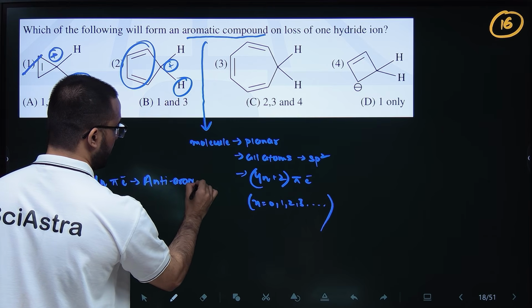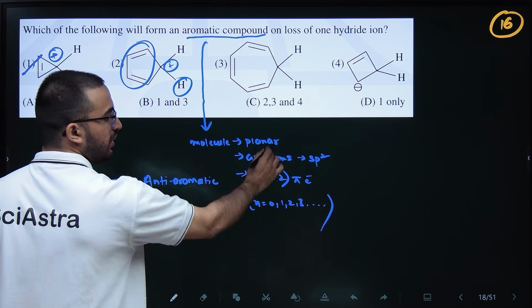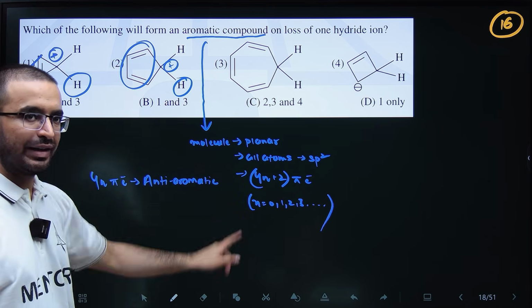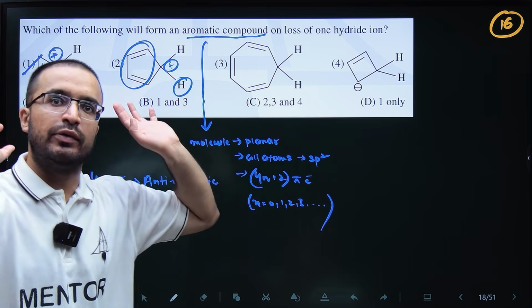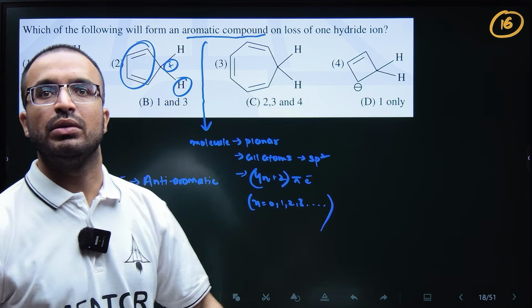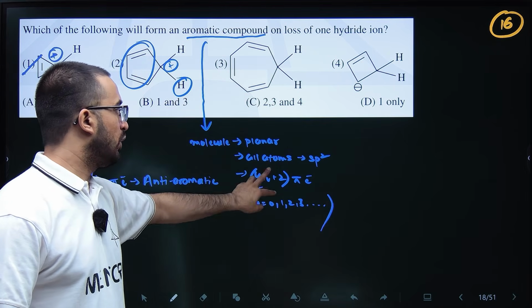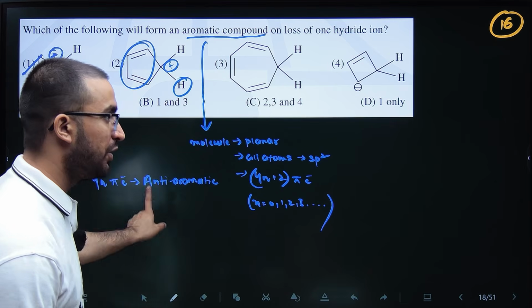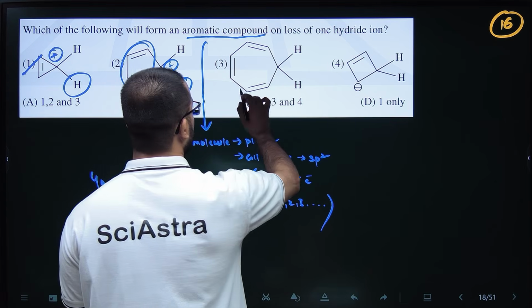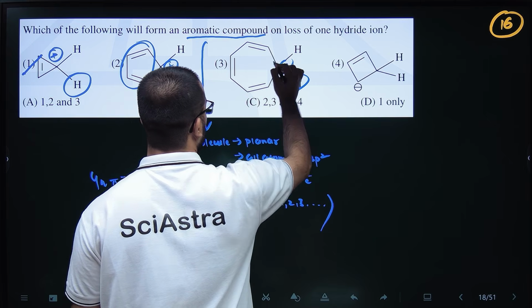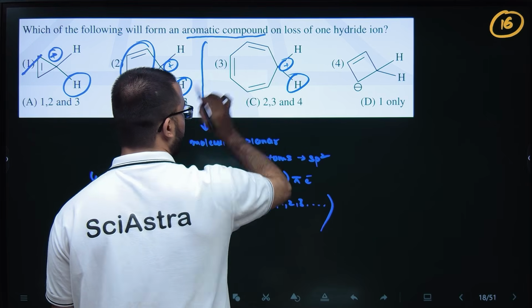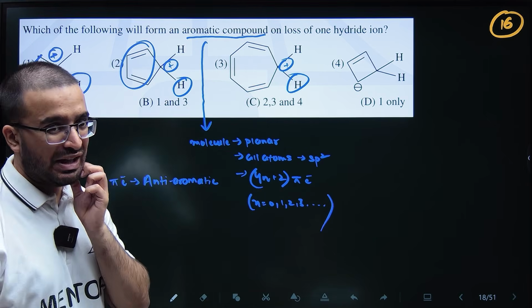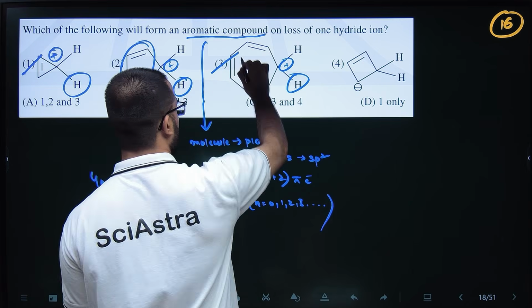Now all these conditions should also be followed, planar and sp2. It's not like any molecule containing 4n pi electrons is anti-aromatic, no. All these conditions are followed, but instead of 4n plus 2 pi electrons, 4n pi electrons are there, so it will be anti-aromatic. Then H minus will be left, so plus, so this will be 1, 2, 3, and 6 pi electrons, so 4n plus 2 pi electrons, so again this will be aromatic.